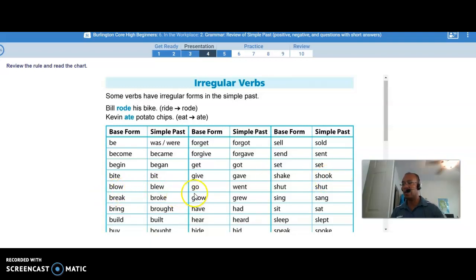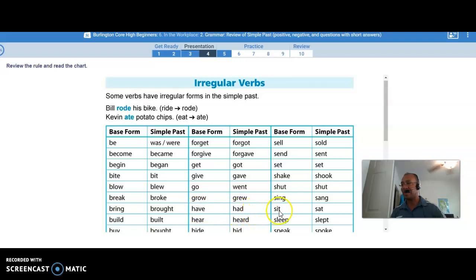Blow. Blew. Go. Went. Shut. Shot. Same one. Break. Broke. Grow. Grew. Sing. Sang. Bring. Brought. Have.